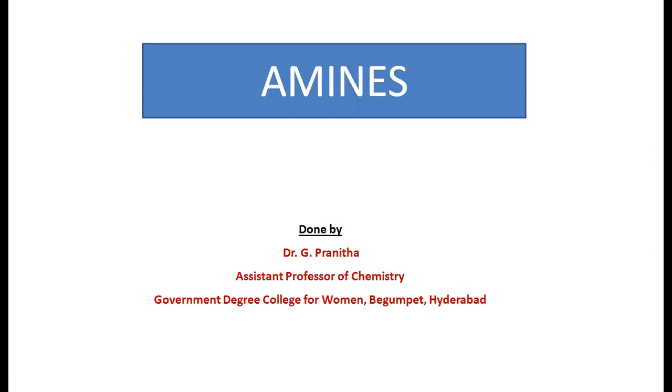Up to the last class, we discussed amines nomenclature, classification, preparation methods, and physical properties of amines, and the basicity of different types of amines like primary, secondary, and tertiary amines, and the comparison of basicity of alkyl amines and aromatic amines. We also discussed the phase transfer catalyst and a few chemical reaction properties of the amines. So now we are going to discuss the remaining chemical properties of the amines.